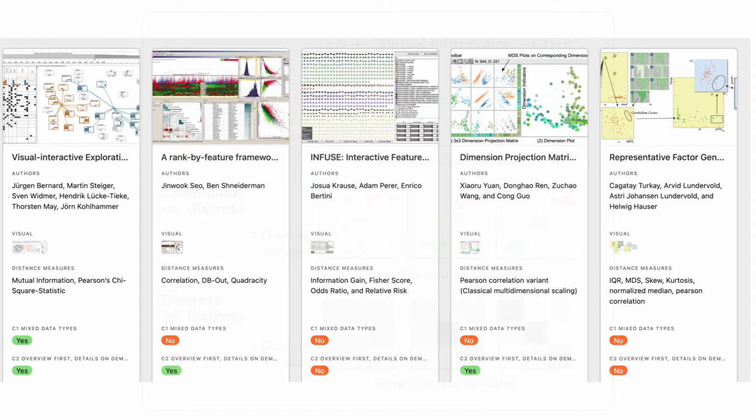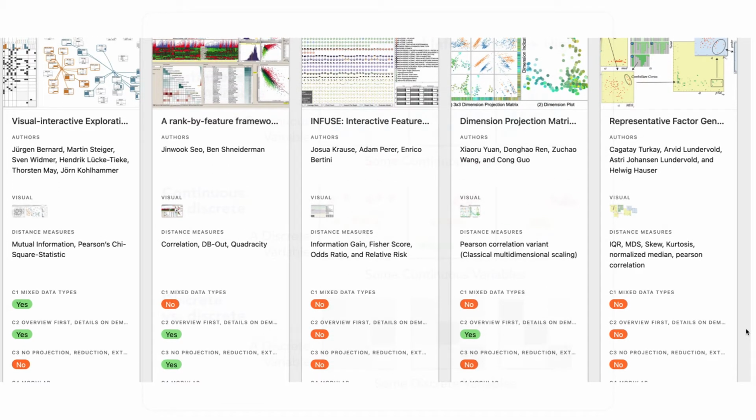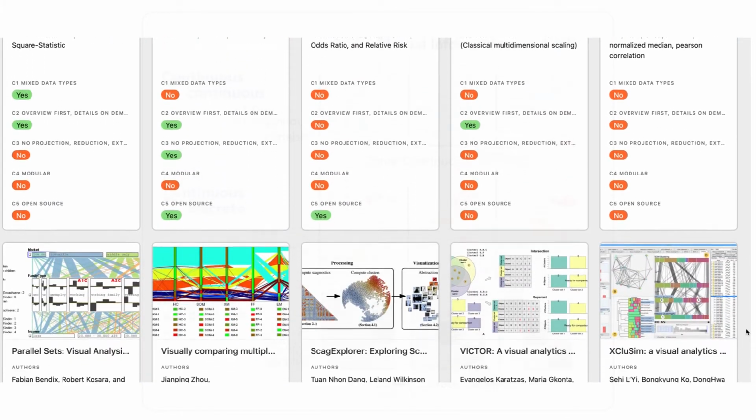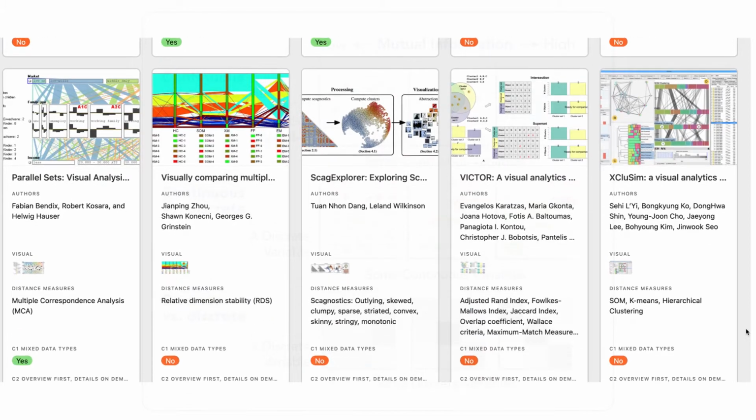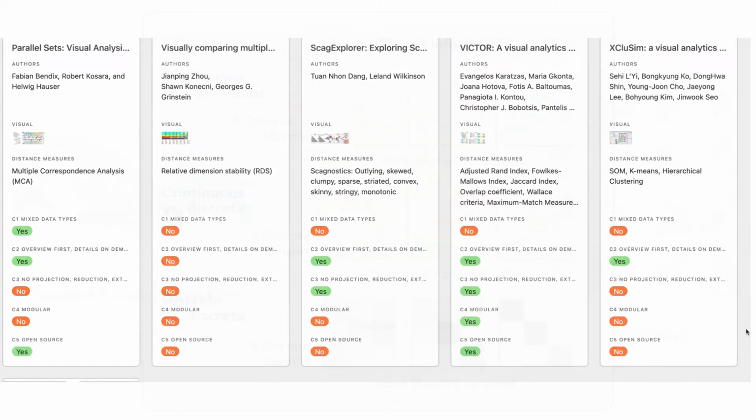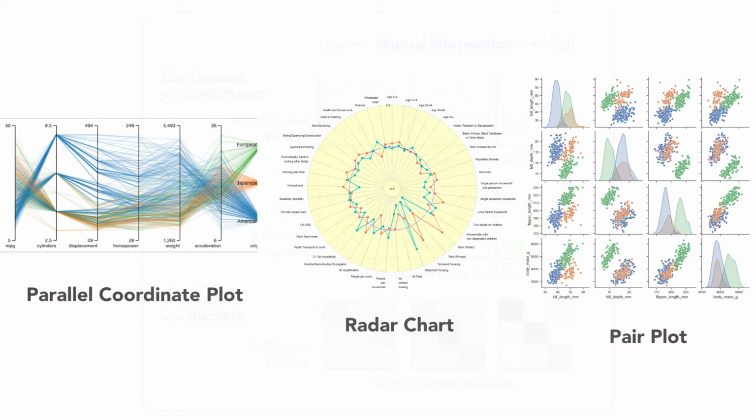In existing visualization literature, there exist a number of systems for high-dimensional data exploration. However, in our discussions with analysts, many of these tools come up short for a few different reasons. First, visualizations like parallel coordinate plots, radar charts, and pair plots may be sufficient for 5 or 10 features, but do not scale to visualization of, say, 100 features.